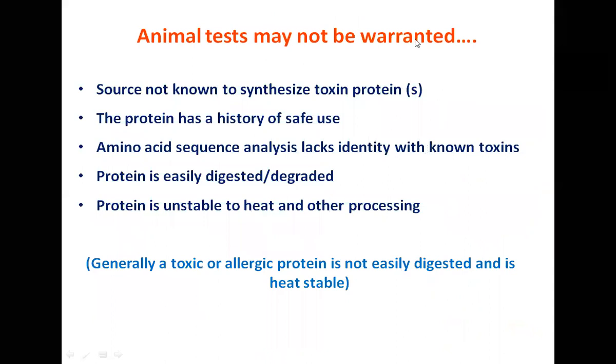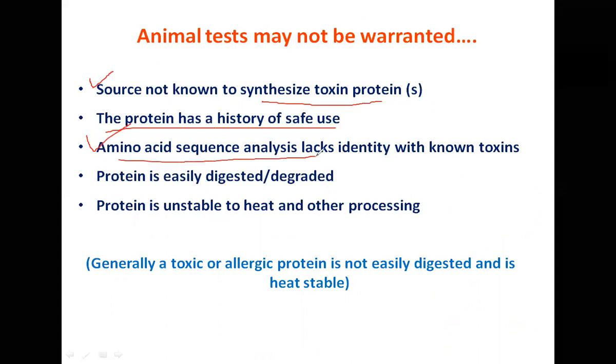You may not have to go for an animal test if you know that the source from where you obtained the gene doesn't synthesize any toxic protein. The protein that the gene codes for has a history of safe use. Amino acid sequence analysis, the way we have done for allergies, is done in the very same way for toxic protein, toxicity evaluation also. So it lacks any identity with the known toxin protein sequences. The protein is easily digested, degraded. You do gastric simulation studies, and if the protein gets digested easily, then typically the protein is not a toxic protein.